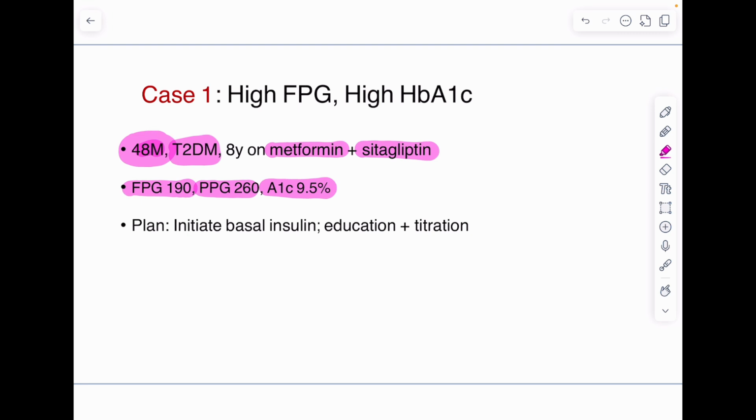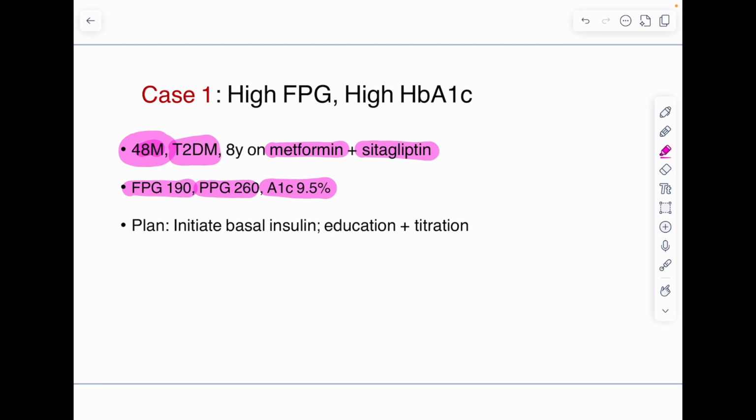Fasting target for this patient will be around below 130, and postprandial blood glucose target will be around 90 to 150, and HbA1c below 7%. So in this patient, what should be our next best option? What best option we can choose in this patient?